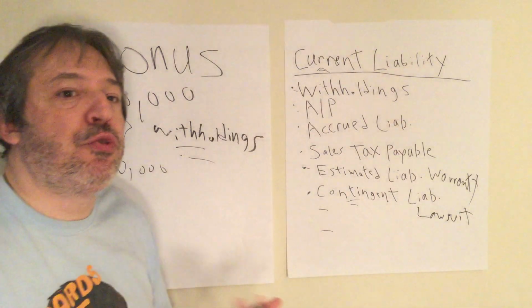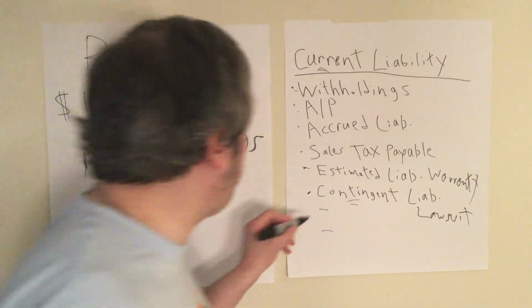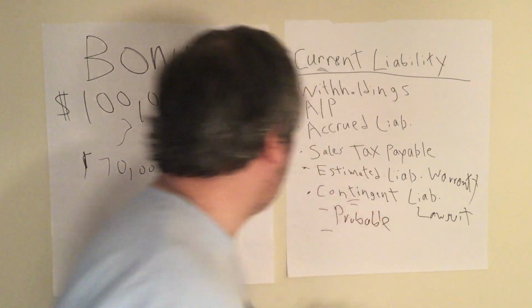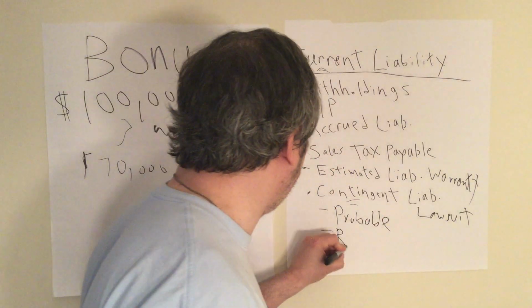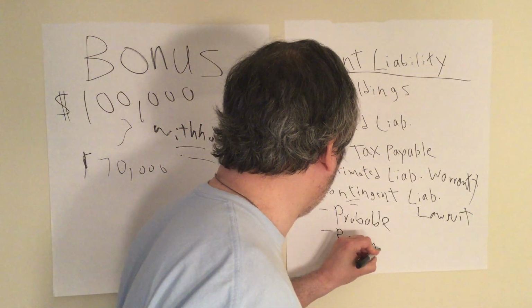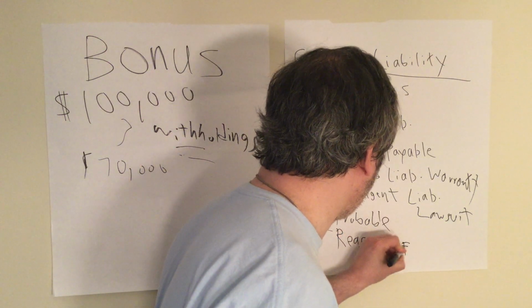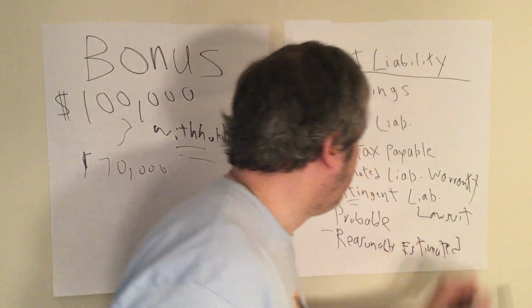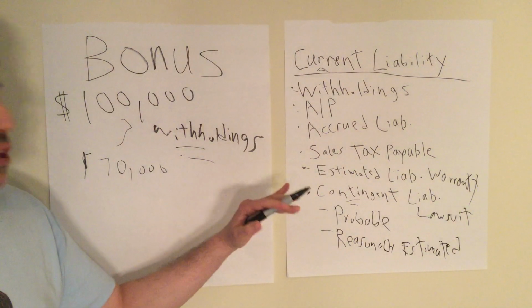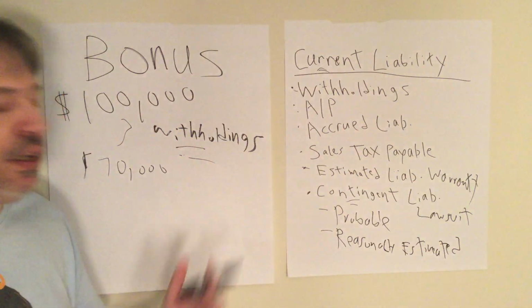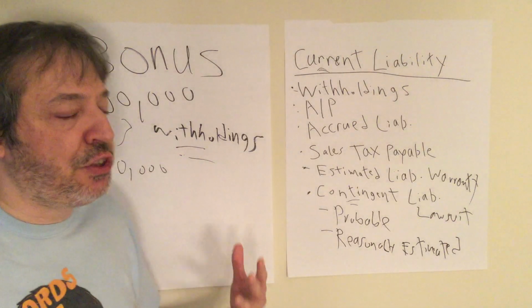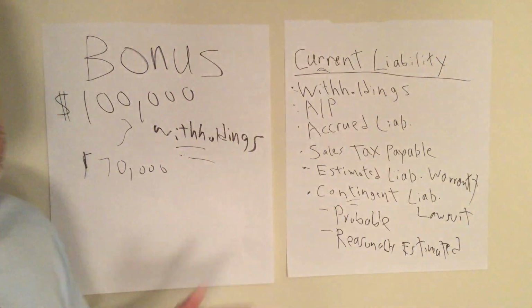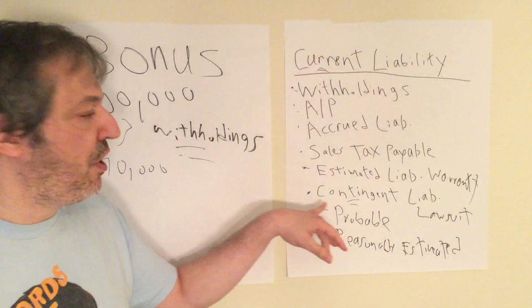And under GAAP, there's actually two criteria you need to know. One of them, it has to be probable, and the other is reasonably estimated. All right. So the two criteria to book a contingent liability is probable and reasonably estimated. So if somebody files a lawsuit and you meet with your counsel and they tell you it's probable that you're going to lose, and you could lose $1 million, you're going to have to book a $1 million liability, and that's called a contingent liability.